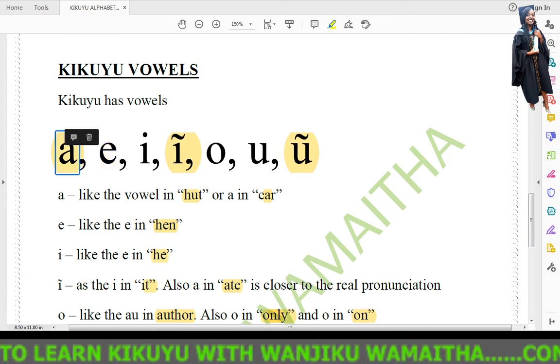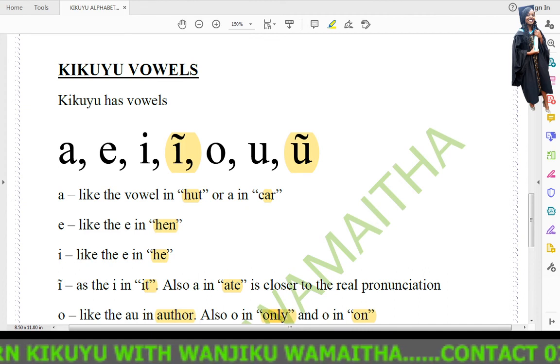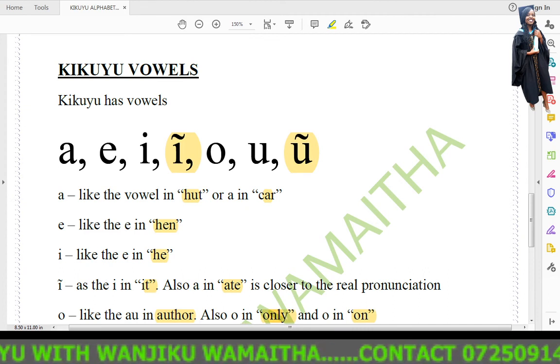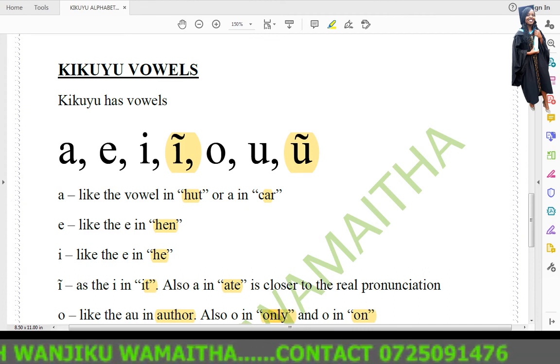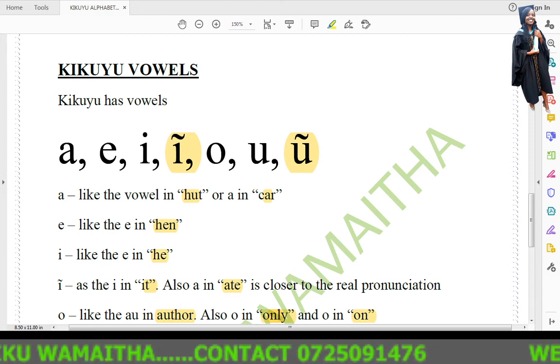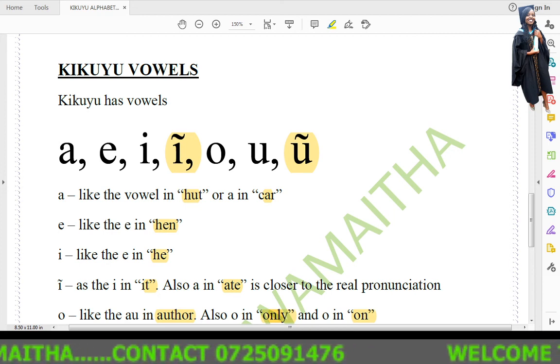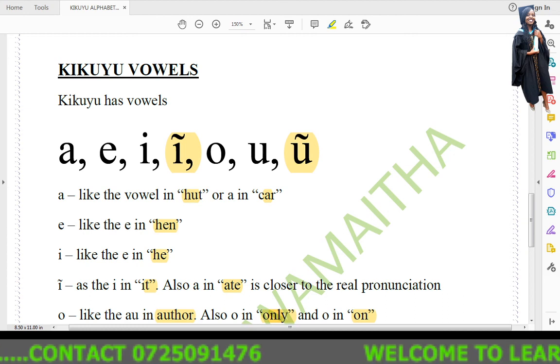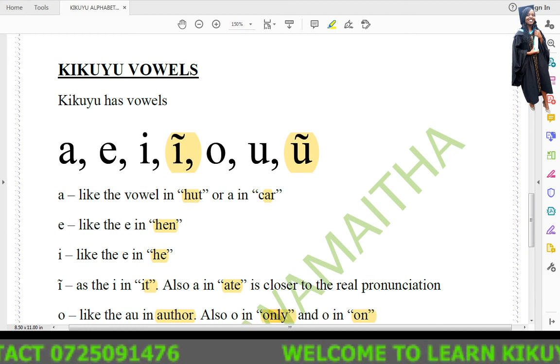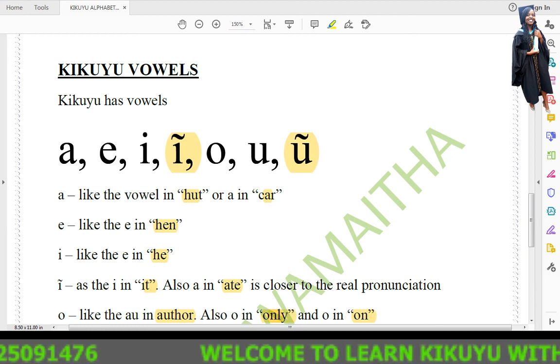So we remain with the 7, and that's how we get the 7 vowels in Kikuyu, and we say them again: A, E, I, E, O, U, O.